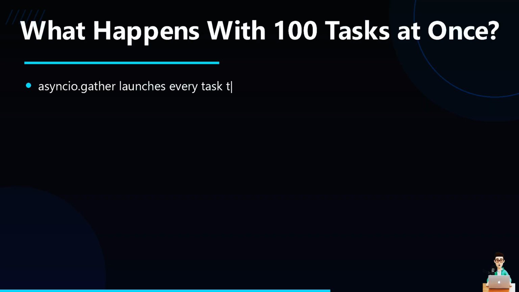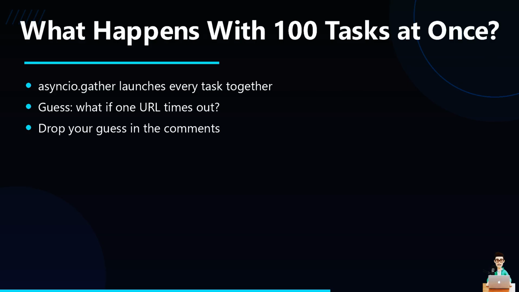Quick question. Worth pausing on. When asyncio.gather fires off 100 requests and one of them times out, does it kill just that task or does it take the other 99 down with it? Take a guess and drop it in the comments. The code coming up next settles it.